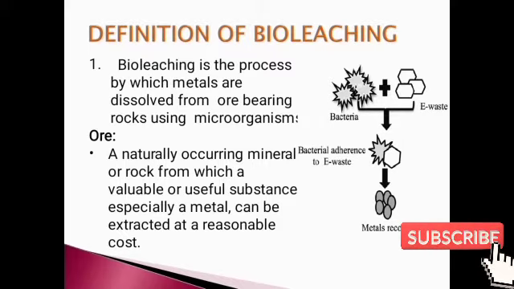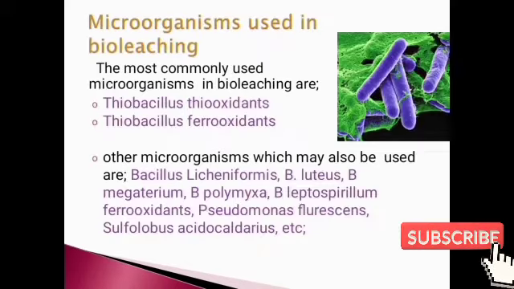You know, we can include examples such as gold, copper, silver. These metals are not present in this pure form. They are present with the ore in impure form. So we have to purify them by the process of bioleaching, which we are studying today.